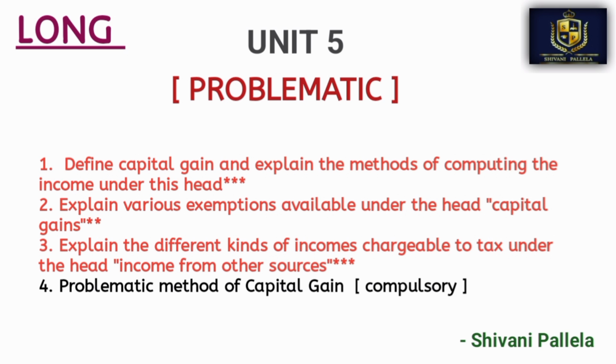In unit number 1 what you are reading is the three theory questions. In unit number 2 what you are preparing is the income from salaries pro forma. In unit number 3 you are preparing the house property methods problematic. In unit number 4 the business problematic method, and in unit number 5 the capital gain problematic, right? So only third, fourth and fifth you are preparing problematic, second is pro forma only, and first is theory. This is all about part B. If you learn this part B very clearly, as I said, then you will easily score around 55 or 56 marks out of 60.